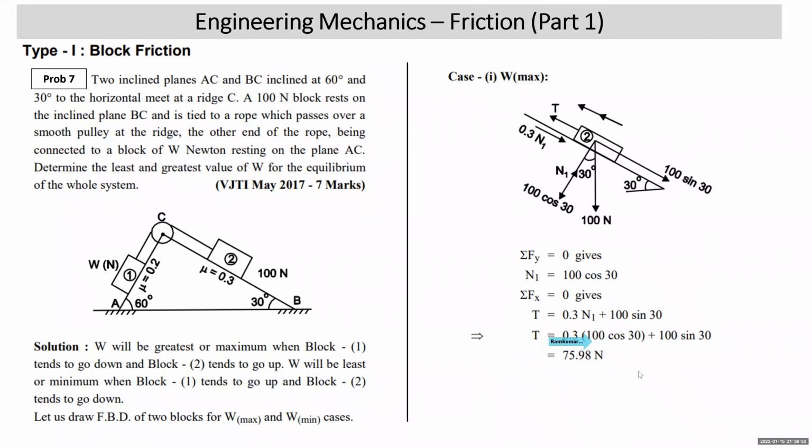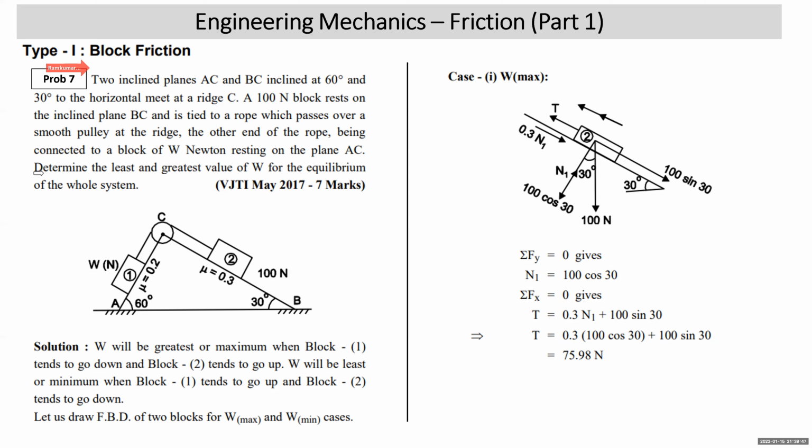Two inclined planes, AC and BC, are inclined at 60 degree and 30 degree to the horizontal as shown. A 100 Newton block rests on the inclined plane BC. A rope is tied to it, which passes over the smooth pulley at the ridge, the other end of the rope being connected to a block of W Newton resting on the plane AC. Determine the least and greatest value of W for which equilibrium is maintained. This problem has been taken from BJTI May 2017 examination.